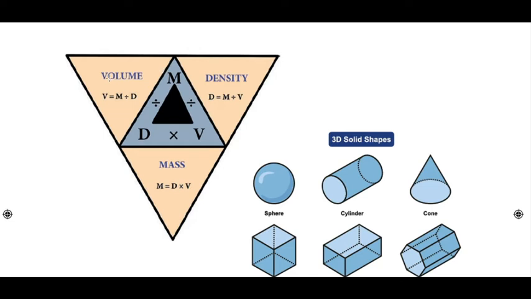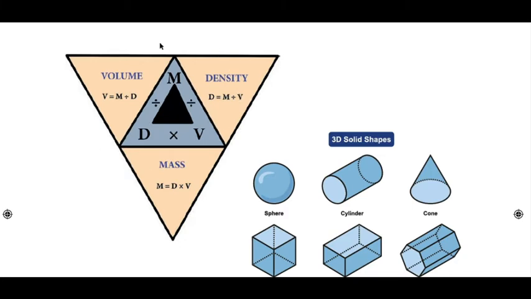See here, volume, mass and density. What is volume? Volume is equal to mass divided by density. What is density? Density is equal to mass divided by volume. And what is mass? Mass is equal to density into volume. You have to keep this in mind, and if we know what volume is, we can find out the other two easily. So please try to keep this triangle in mind.